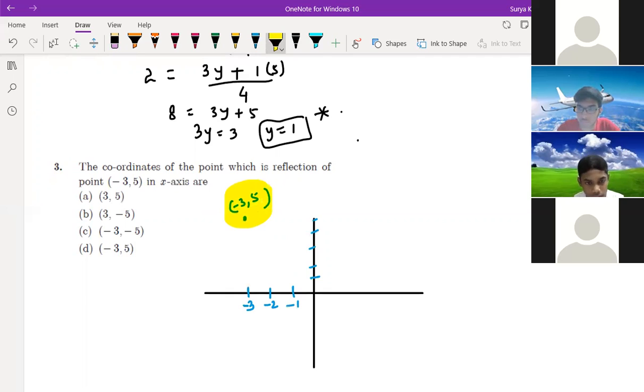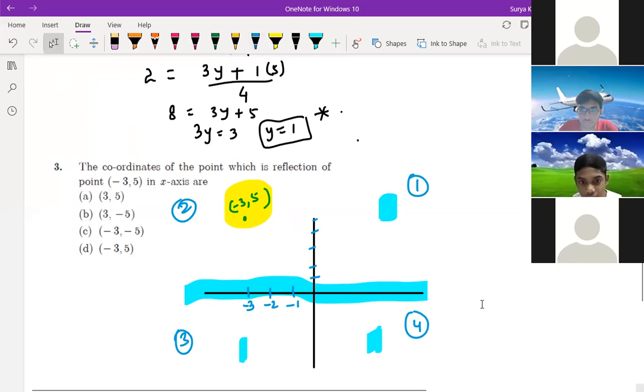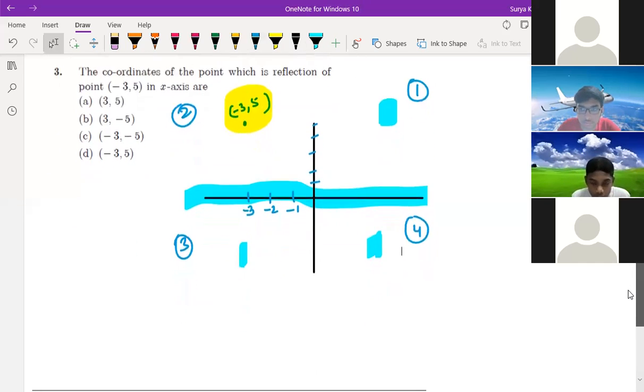Yes, sir. So here they are saying the mirror image, the reflection of point through x-axis. Here is the point. See, here is the mirror. So this point will looks here, here, or where? Which part it looks? It looks in first quadrant, second quadrant, third or fourth quadrant. Where it will come? If this is a mirror, where you can see? Which part you can see? Second, sir. Third we can see, right, Rasool? Yes, sir. So how much down?